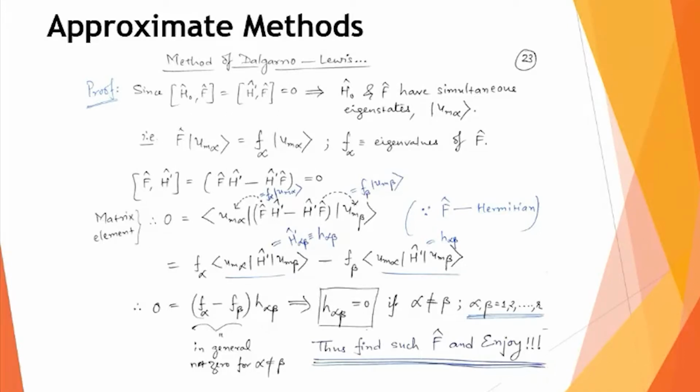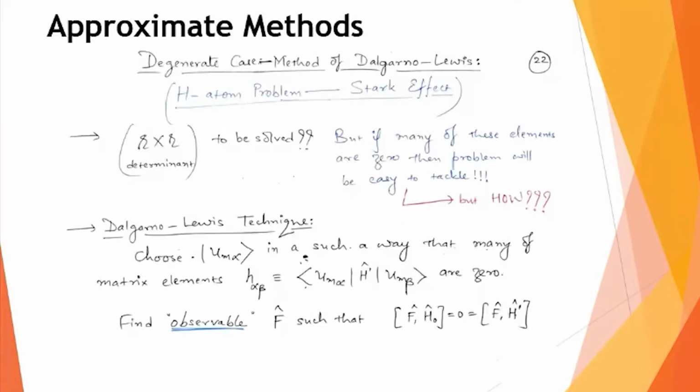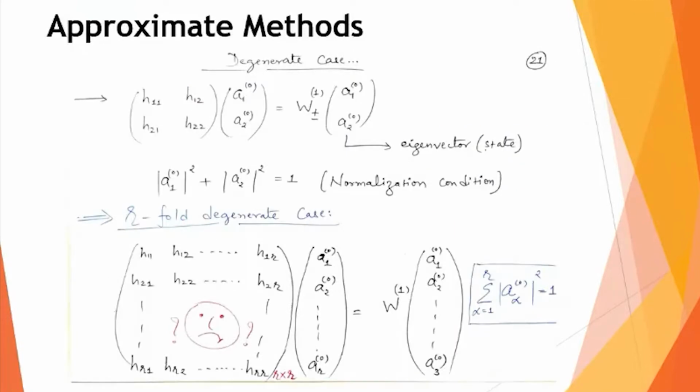Nice. So this is where we stopped last time: whenever you have a degenerate case, many energy states giving rise to the same energy eigenvalue, then you come across solving such an R cross R determinant. And because of this R cross R determinant, it is not very practical to solve. It's sometimes mathematically cumbersome and difficult to solve.